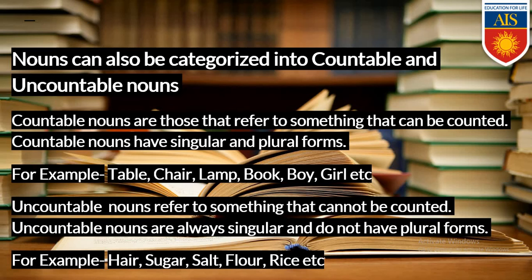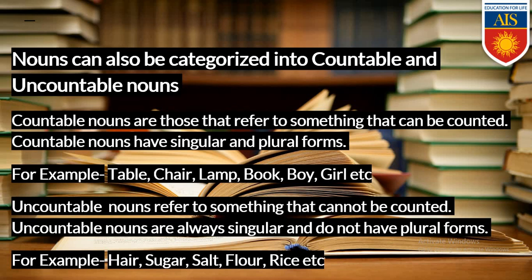Countable nouns have singular and plural forms. So you can change a singular countable noun to plural noun and vice versa. For example, table, light, chair, book, boy, girl, you can count all these nouns. So these all are countable nouns, as you can count them by numbers. 1 table, 2 tables, 3 tables, 4 tables, 5 tables, 1 chair, 2 chairs, 5 chairs, like that.